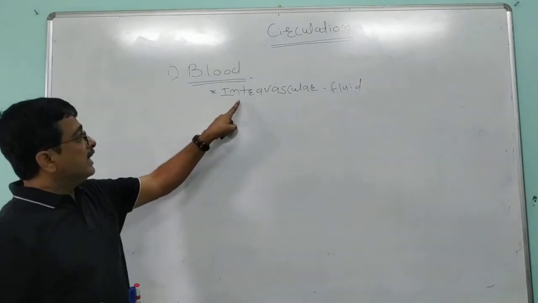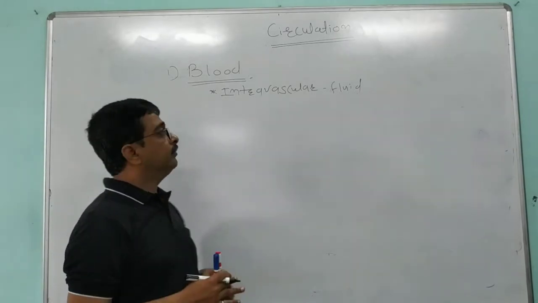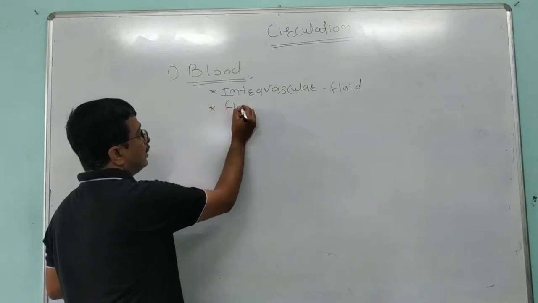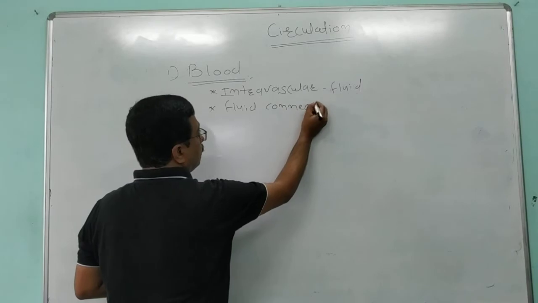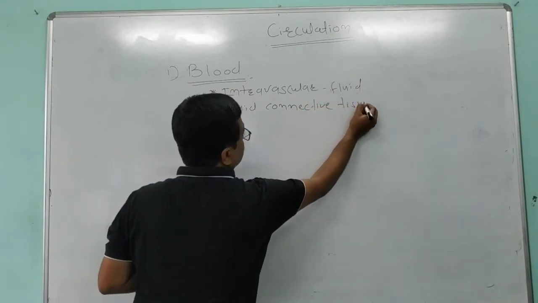Therefore, blood is an intravascular body fluid. Blood is also called a fluid connective tissue.